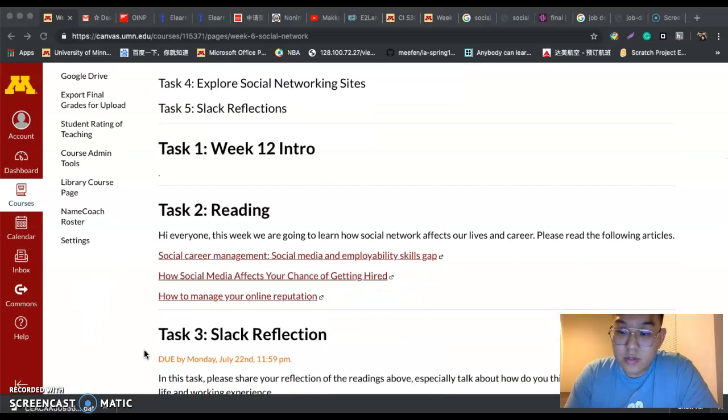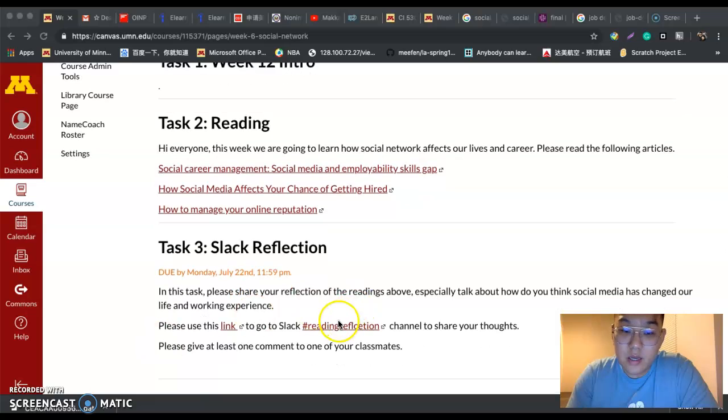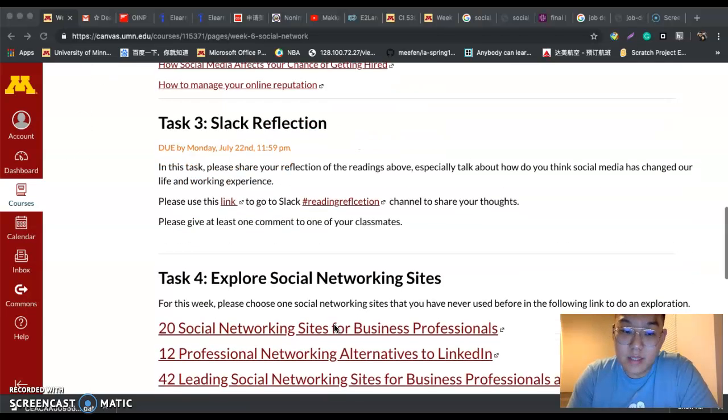In task 2 there are 3 readings you need to finish. After reading all 3 articles about social networking and jobs, you need to share a reflection on all of the readings. Please use this link to go to the reading reflection channel in Slack to share your thoughts, and also please give at least 1 comment to your classmates.